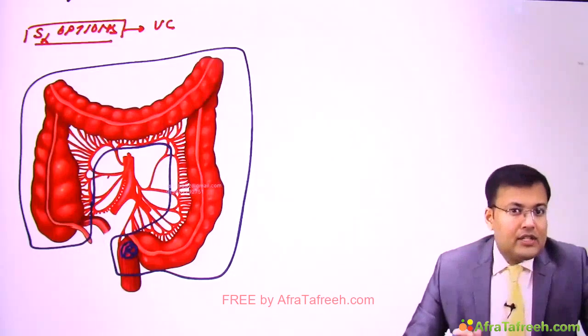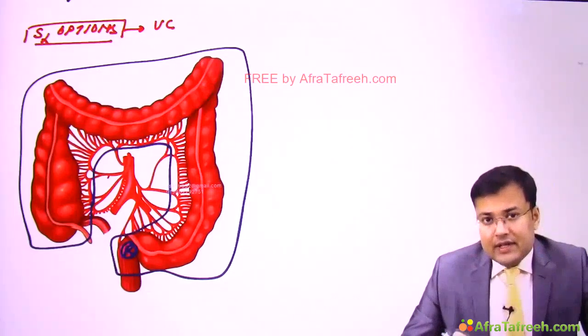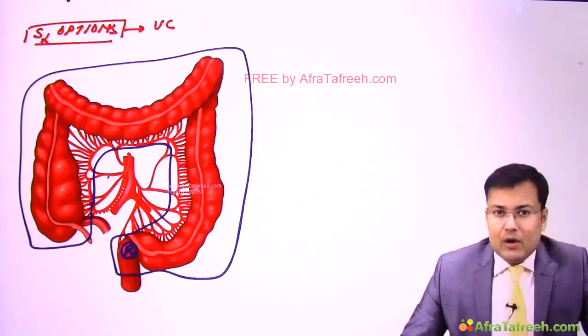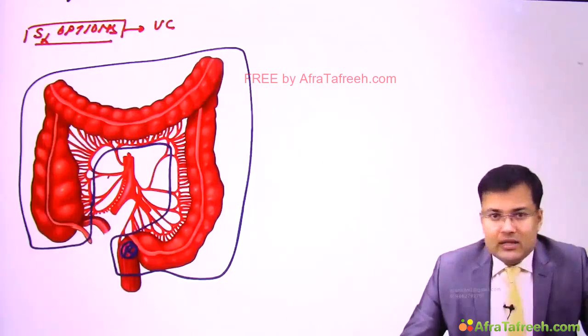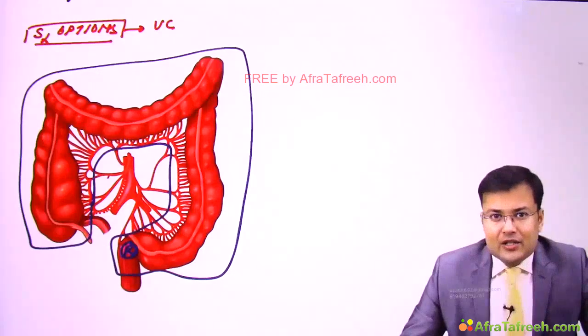Now, after total proctocolectomy, whether we have to go for ileostomy or for pouch depends upon the sphincter function. So if the patient is young having good sphincter function, we can go for creation of a pouch, and that is known as ileal pouch anal anastomosis. But if the patient has poor sphincter function or incontinence, in those cases with total proctocolectomy we go for end ileostomy.